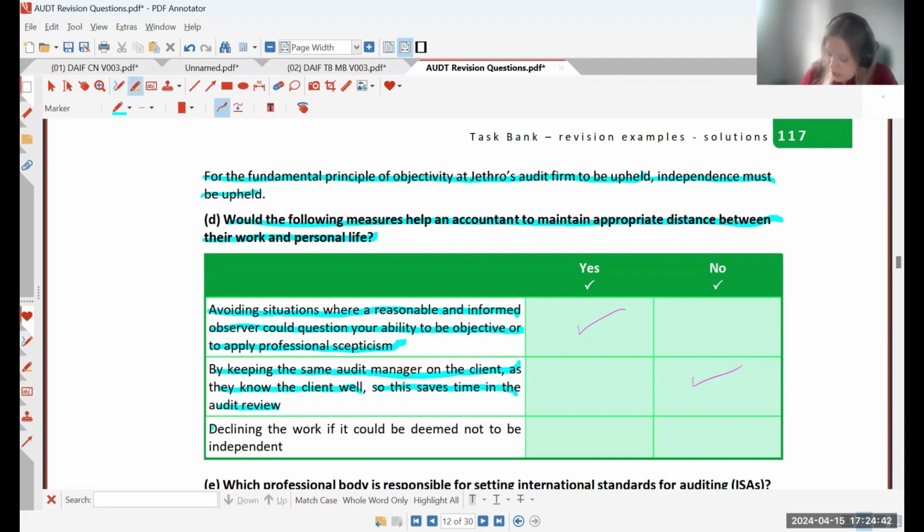And lastly, we've got decline in the work if it could be deemed not to be independent. Well, we've just said, haven't we? Auditors, they need to look like they're being independent, 100%. If auditors do not look like they're being independent, then their results from this audit are not going to be trusted. People are not going to trust what the audit's saying. So decline in the work if it could be deemed not to be independent would absolutely be the right thing to do.